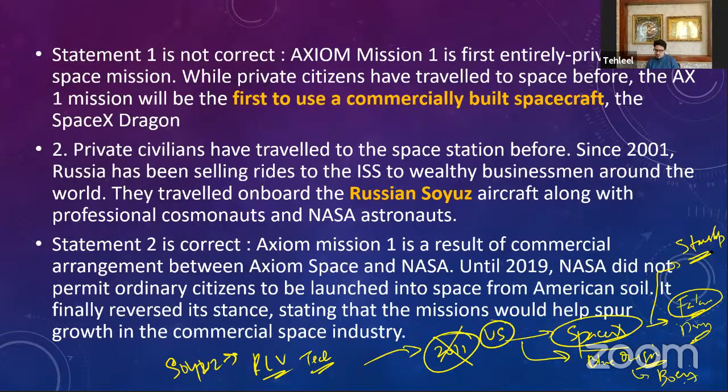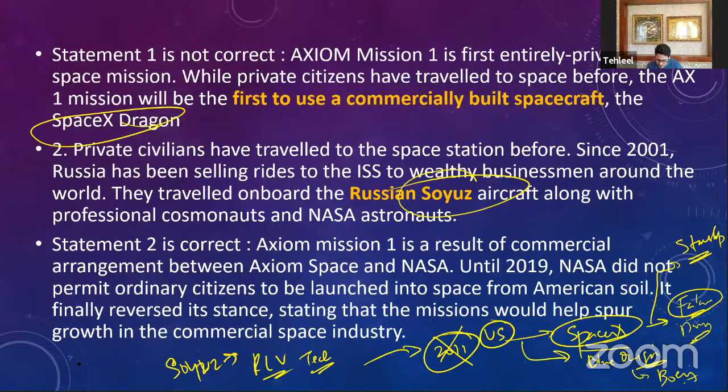Now SpaceX has a spacecraft, the SpaceX Dragon. It is the Dragon capsule in which, for the first time in the Axiom mission, we are taking private citizens to orbit, just to fly around the orbit and then come back. So that is done for the first time using a commercially built spacecraft. Before that, it was only done by Russia's government spacecraft known as Soyuz. Okay, Soyuz was used for that. That is a government-owned aircraft. But now it was the first time that a private company has a commercially built spacecraft, the Dragon of SpaceX, in which we launched these private citizens.